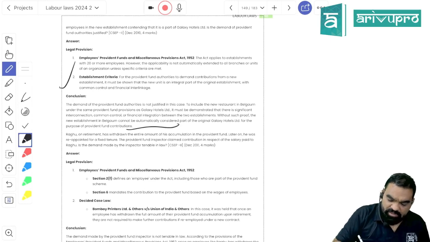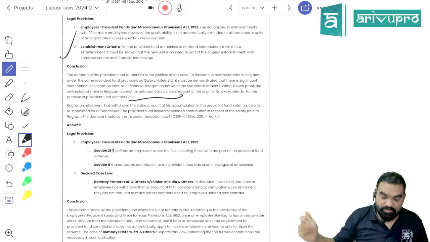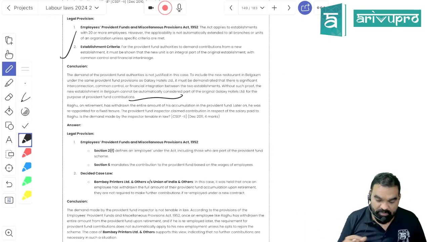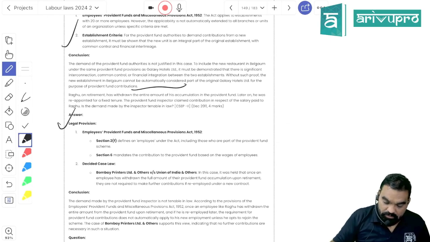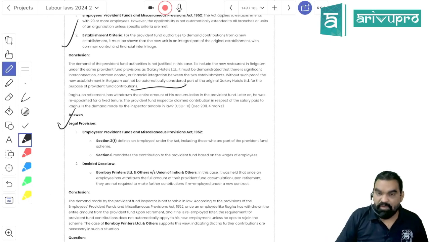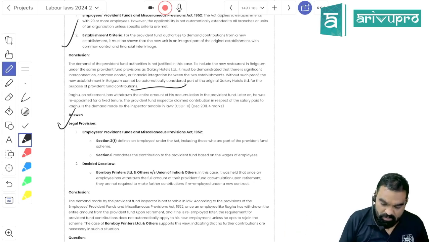If you are having a centralized accounting system, all your branches will be treated as covered under your PF law. Means if I have one head office, and then I have opened a branch, and both maintain not separate books, records and papers, but combined books, records and papers, or a centralized accounting system is there. So the branch also has to cut PF from the salary of the employee and submit the contribution to the EPF authorities.